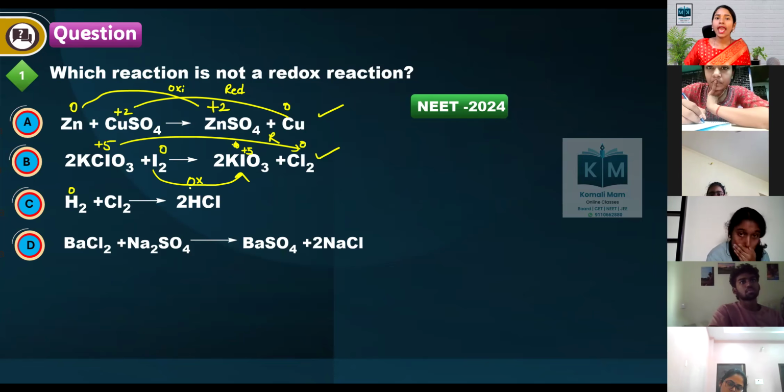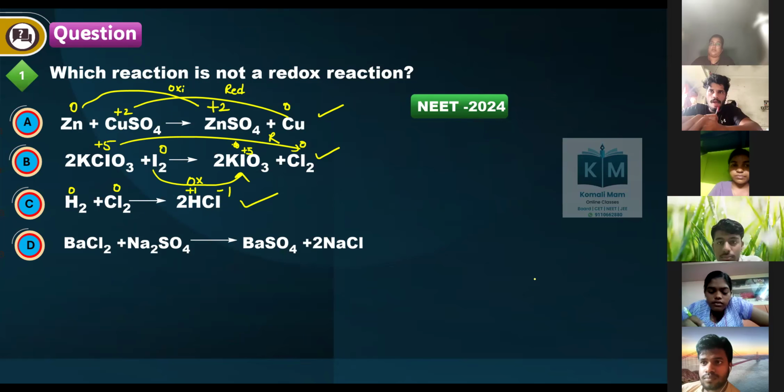H2 is 0. In HCl, hydrogen is plus 1. Then it is 0, here it is minus 1. Oxidation, reduction. It is also a redox reaction. See, this is an ionic reaction. Ionic reactions are not redox reactions. That is a simple technique to observe in the given reactions.